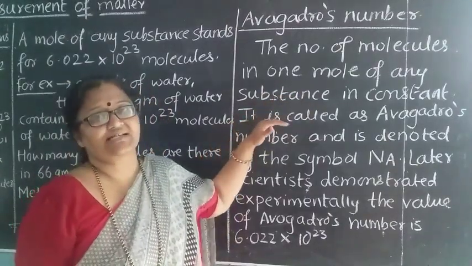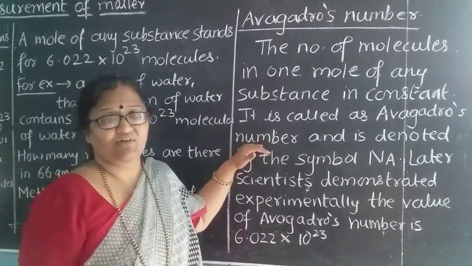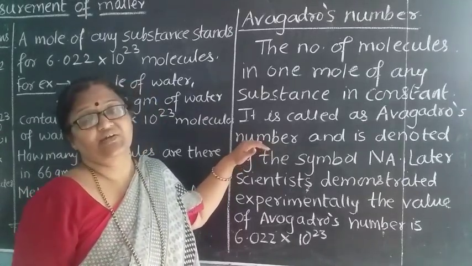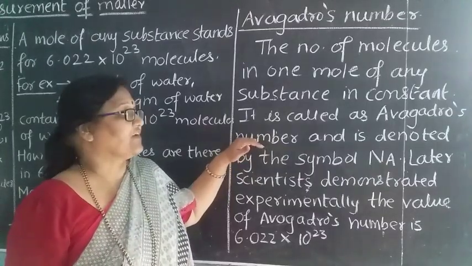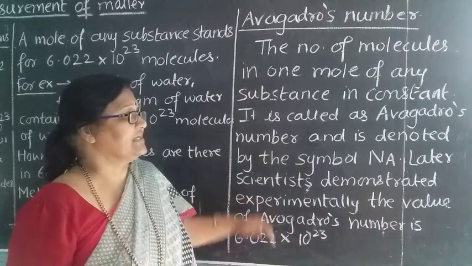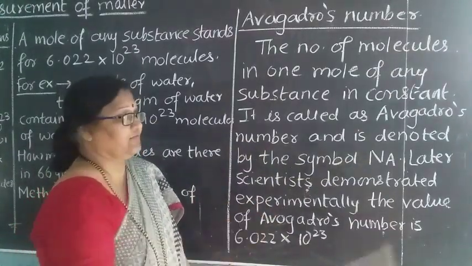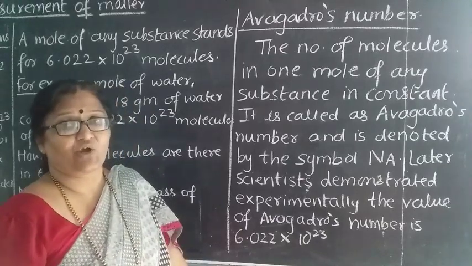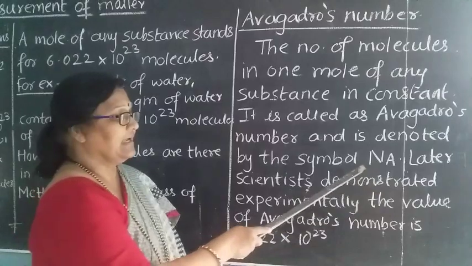It is called Avogadro's number because it was given by the scientist Avogadro. And it is denoted by the symbol Na.